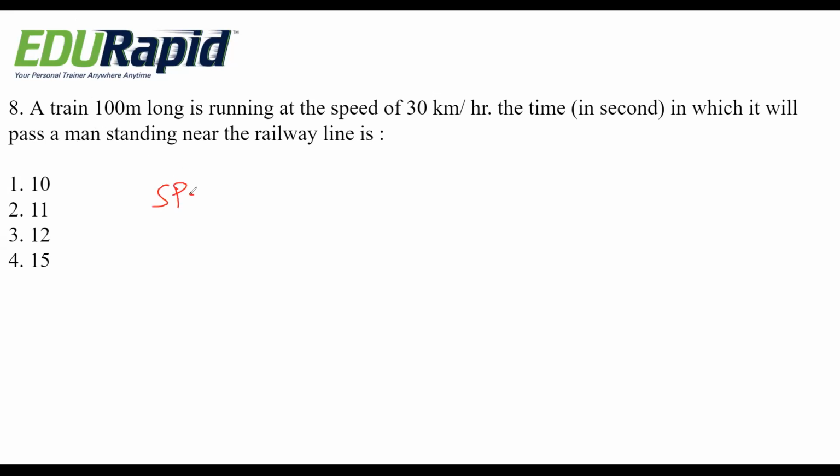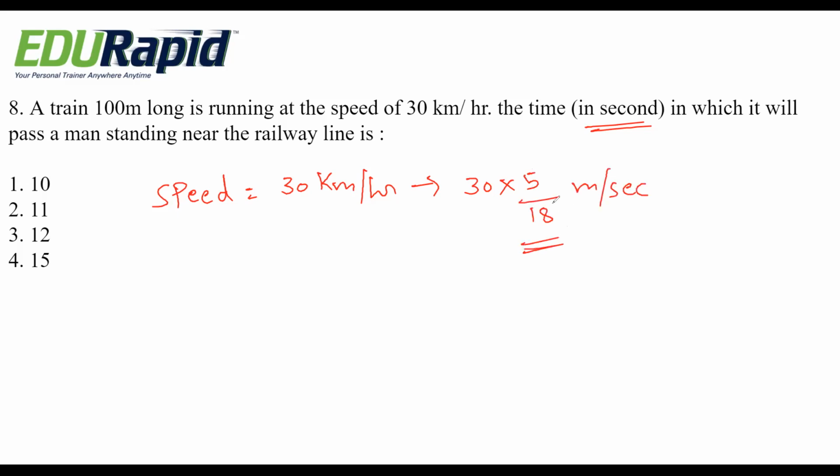See, they have given the speed 30 kilometer per hour. You convert this into meter per second because they are asking in seconds. Okay, that is 5 by 18 meter per second. Remember for converting kilometer per hour to meter per second, you have to multiply with 5 by 18. This becomes 25 by 3 meter per second.